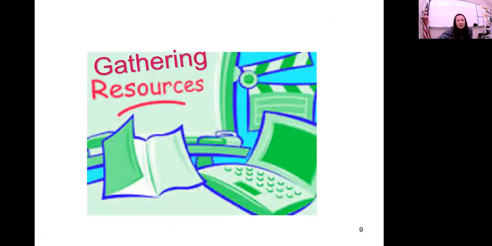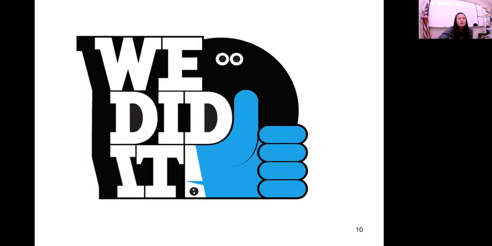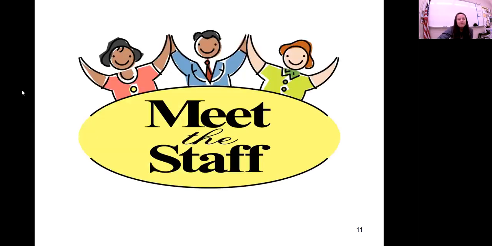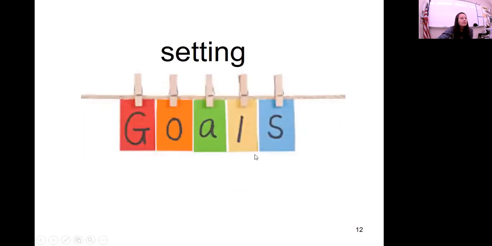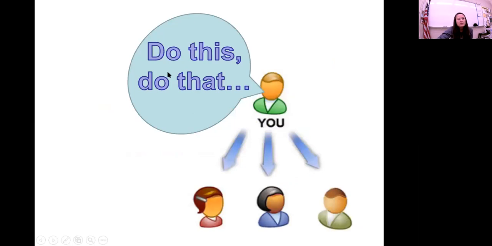So which function of management would this be? Gathering resources. That will be the organizing function of management. Checking to see if you reached your goal. So we did it. That is the controlling function of management. Staffing, meet the staff. That's the staffing function of management, hiring. Setting your goals, that's planning. And telling your employees to do this, do that, that is implementing.